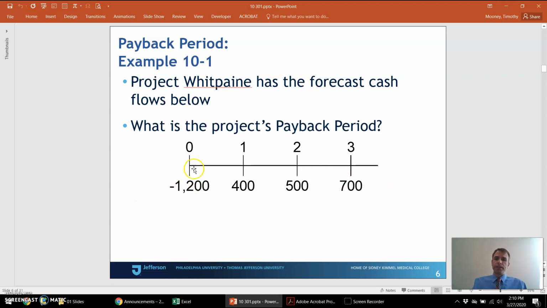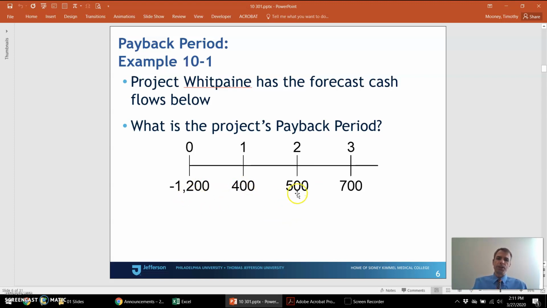So evidently this is a 3-year project, a stereotypical pattern in some projects. At year 0, we spend $1,200 to get the project started. The payback period measures how long we have to go on this cash flow timeline until these future cash flows add up to a number that totals $1,200 or greater. After 1 year, the project has recovered $400 out of its $1,200 cost.